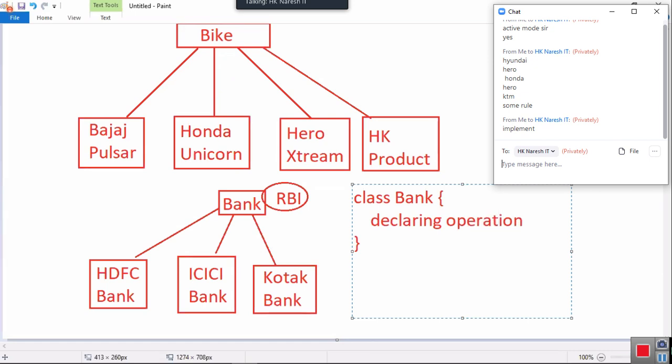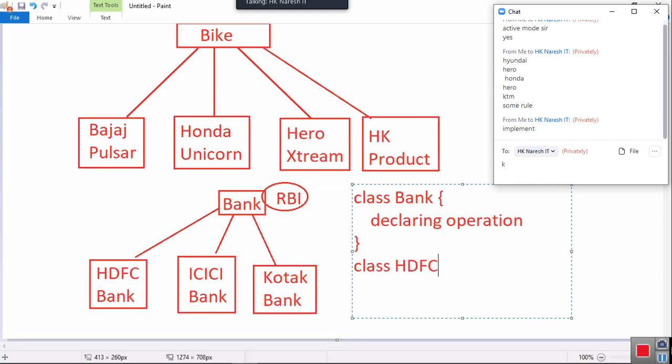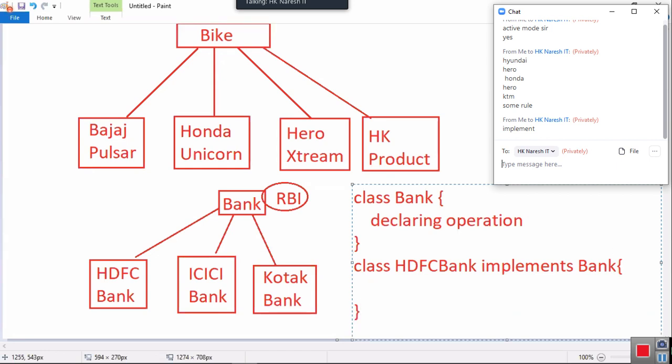Then who is implementing these operations? These operations are implemented by class HDFC Bank. What is it doing? It implements bank, and whatever operations are given by RBI Bank, those operations are implemented here. Are you catching my point? Are you comfortable? Then tell me, I have to show the difference: this one is not providing any operations. Don't come to my premises.